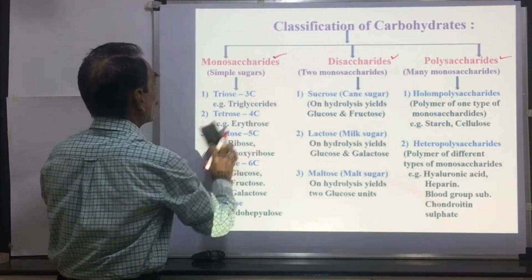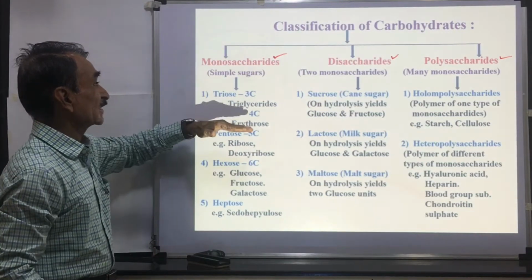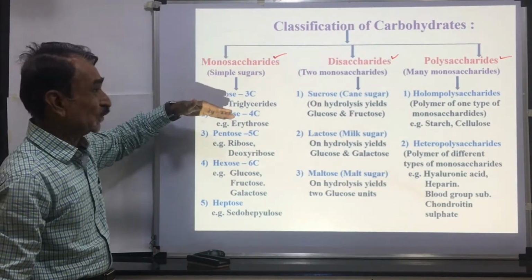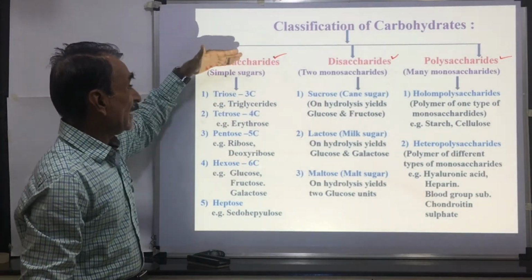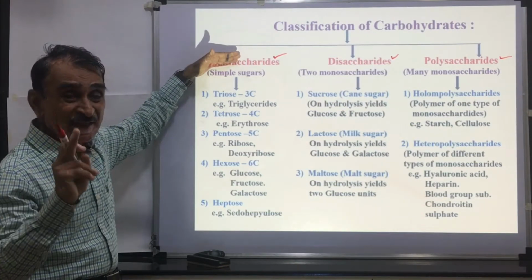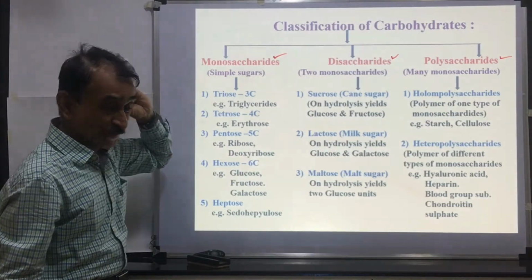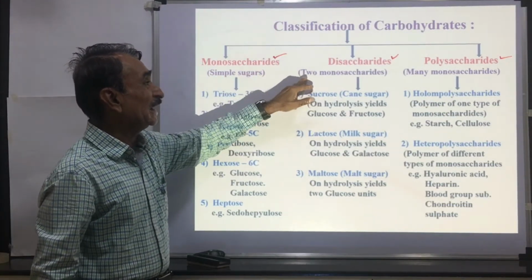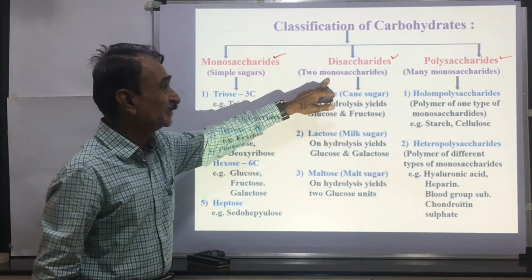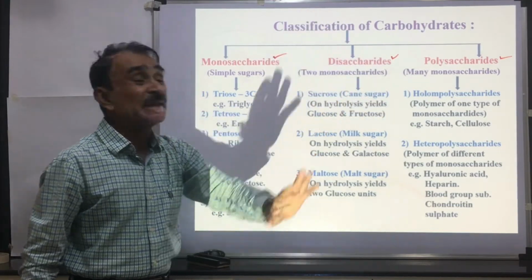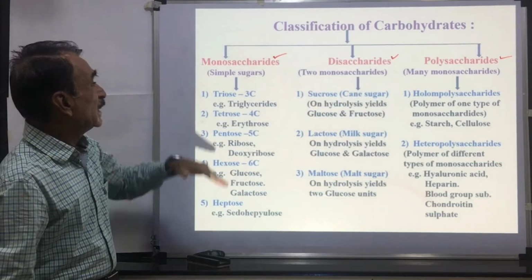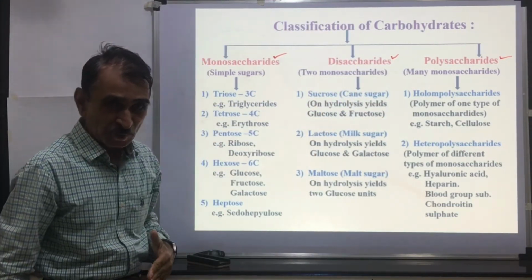Monosaccharides are the simple sugars, the simplest sugars, with a single molecule of subunit. In the disaccharide, there are two monosaccharide subunits. In the polysaccharide, many monosaccharide subunits are present.